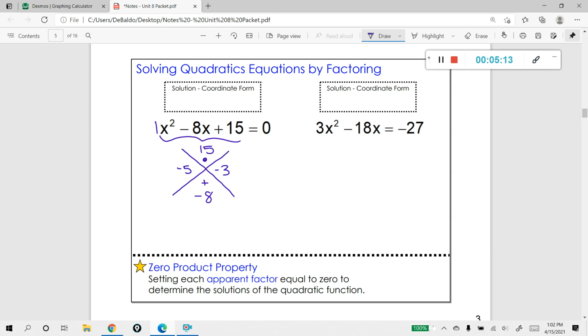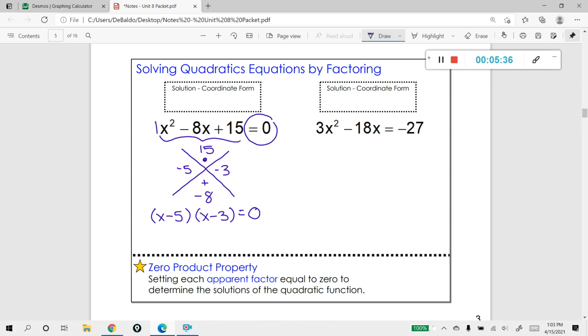Now, let's create the factors. My factors here are going to be x minus 5 and x minus 3. But don't forget, the whole equation is set equal to 0. So I'm going to go ahead and set it equal to 0. Up to this point, there's nothing really new.